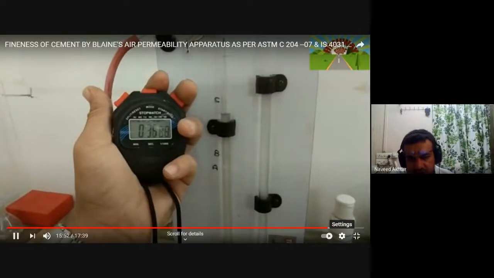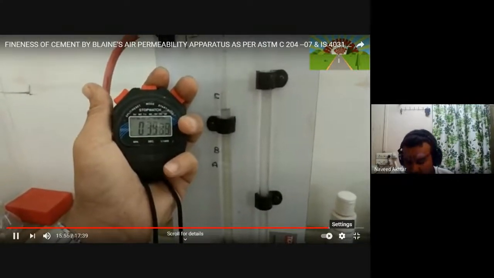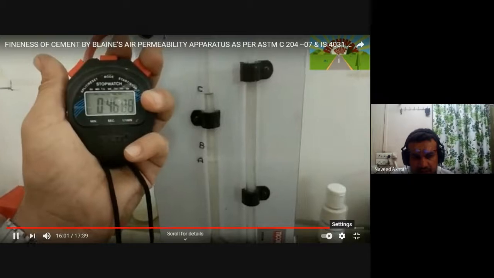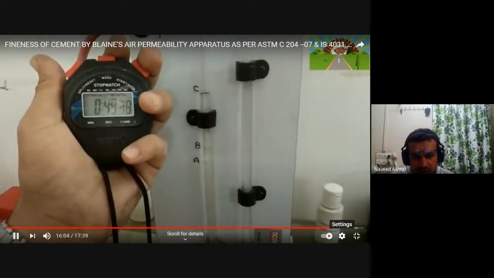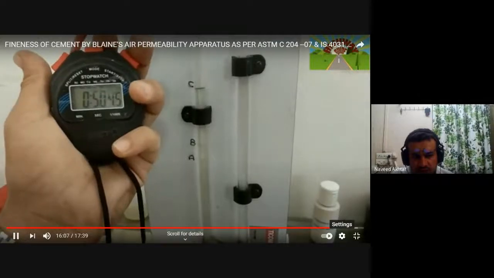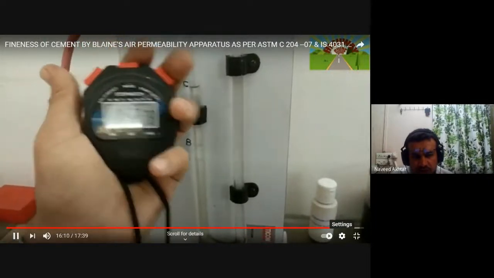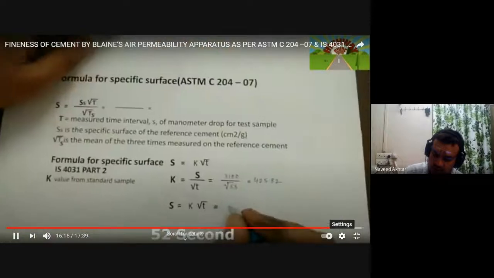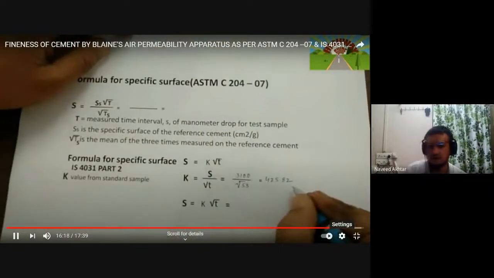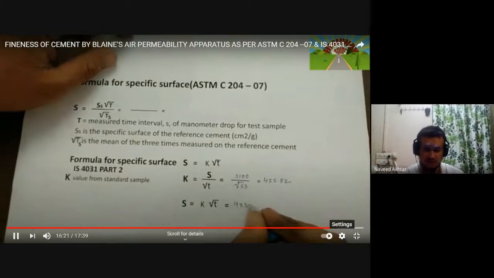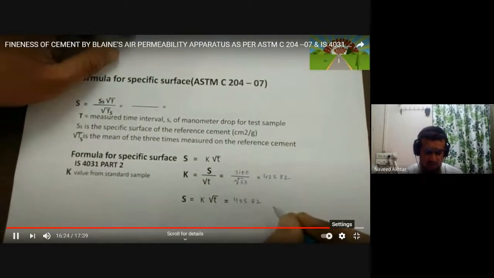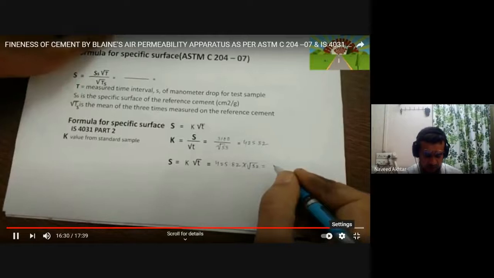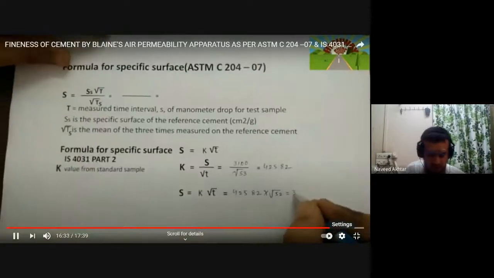As this liquid reaches the point C, you have to record the reading and stop the stopwatch. That is nothing but 52.0, that is 52 seconds. Then you have to calculate the specific surface, because you know the K value, under root of that 52 into 425.82 will give you the specific surface area of that cement.